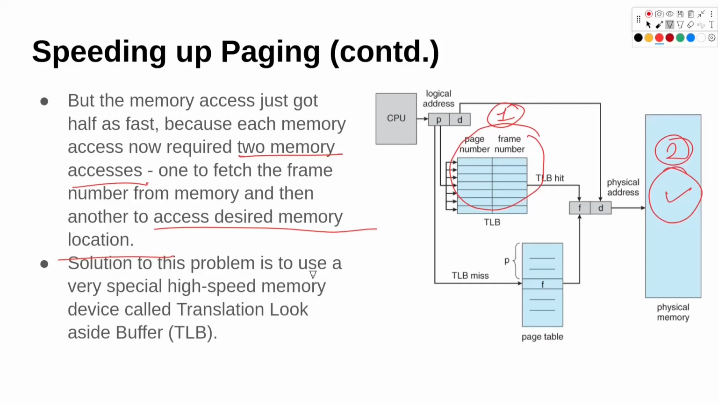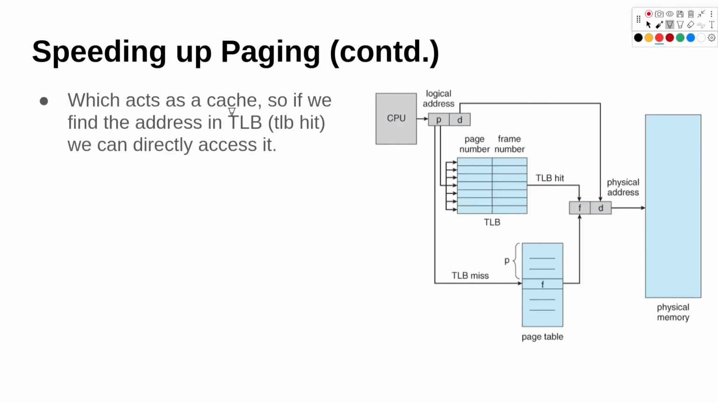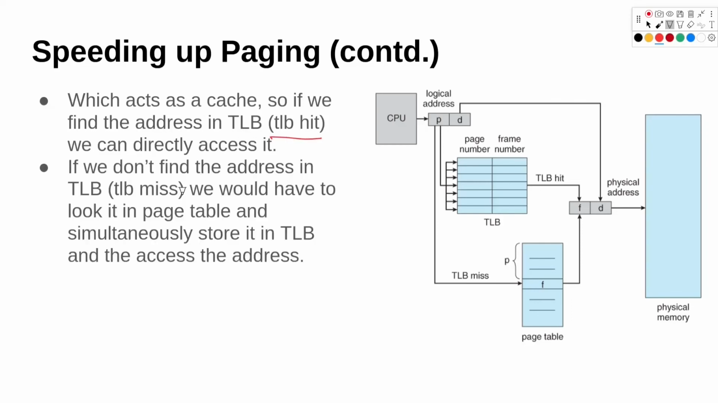The solution to this problem is to use a very high speed memory device, known as the translation lookaside buffer, or TLB. The TLB will act as a cache. If we find the address in the TLB, which is a TLB hit, we can directly access it. If we do not find the address in the TLB, it will be a TLB miss, and we would have to look in the page table and simultaneously store it in the TLB and access the address.